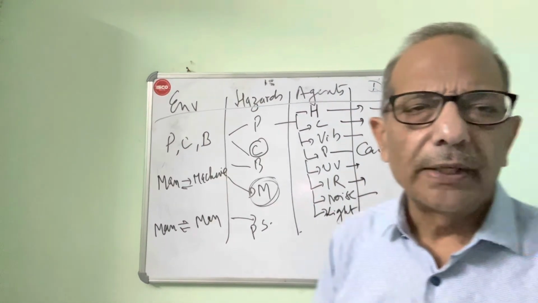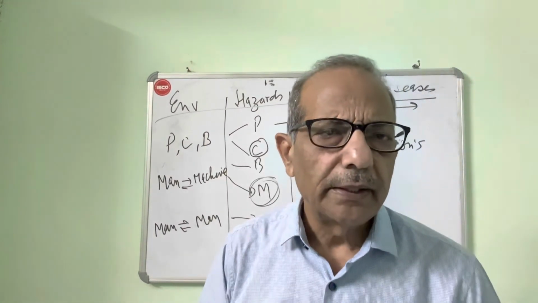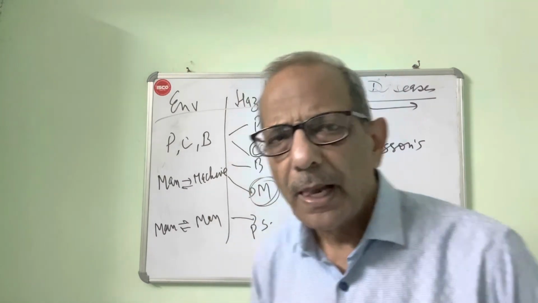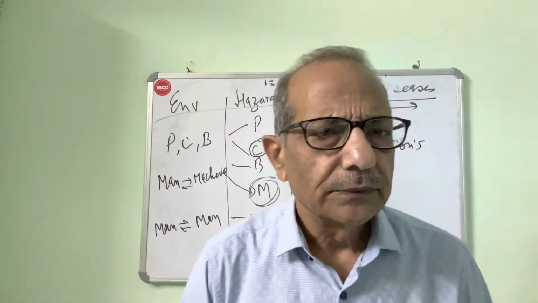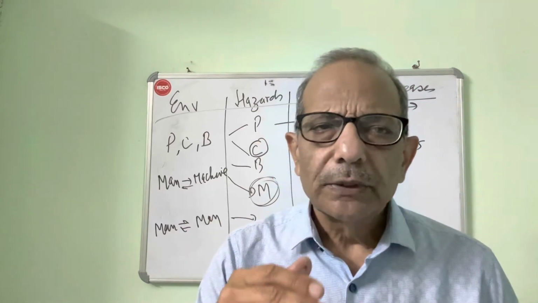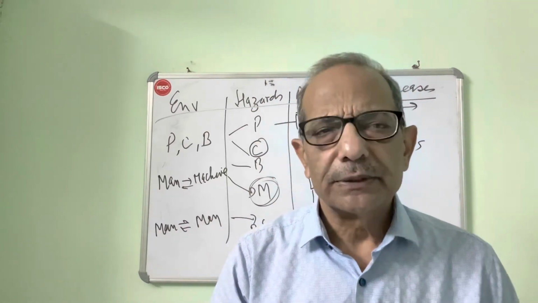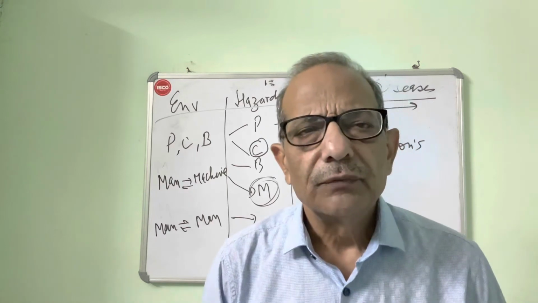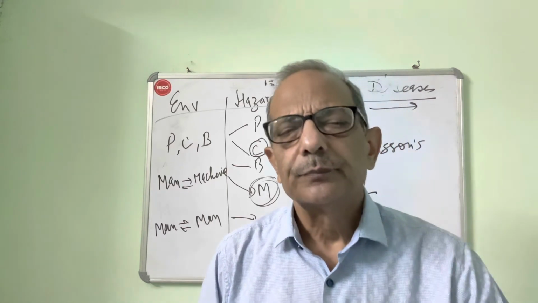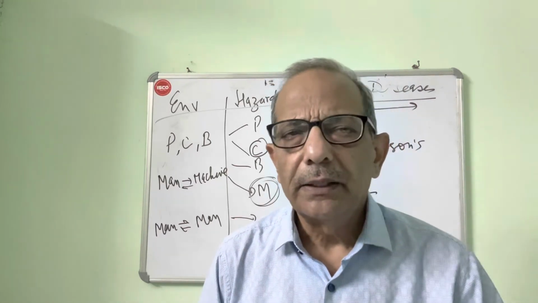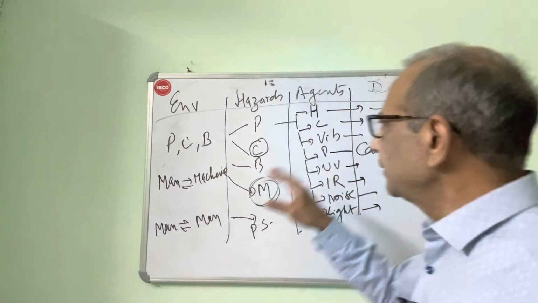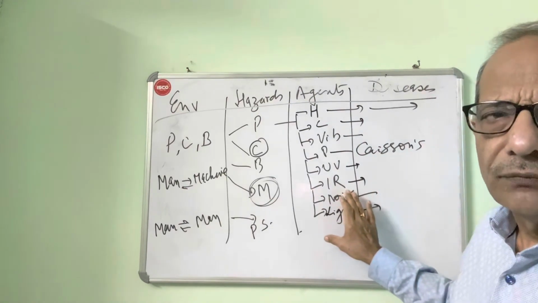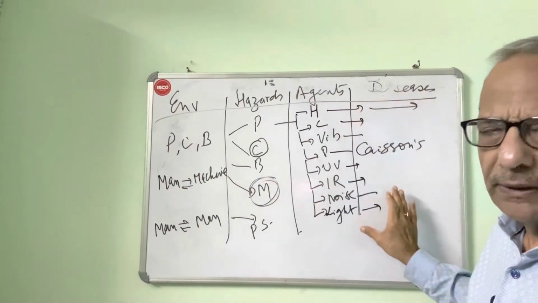Noise, we know, causes noise induced hearing loss, which we must be learning in ENT. Light, we remember, there can be miner's nystagmus, a specific disease which is because of less light in the mines. So these are my physical agents and these are my diseases.